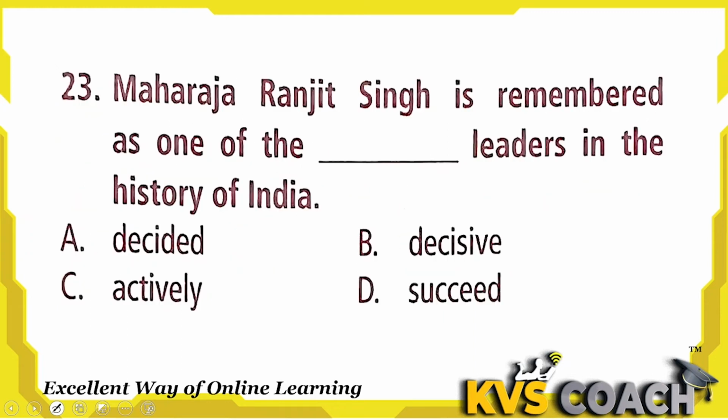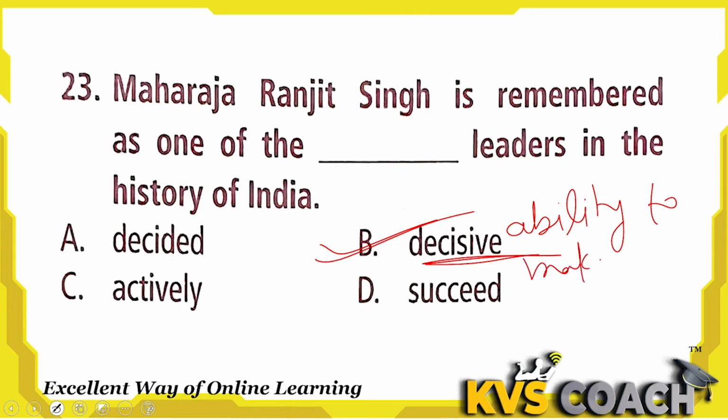Next, Maharaja Ranjit Singh is remembered as one of the dash leaders in the history of India. So this is decisive leaders in India. Decisive means having the ability to make decisions. Decided means free from doubt.